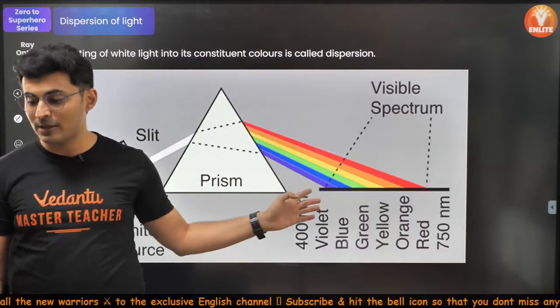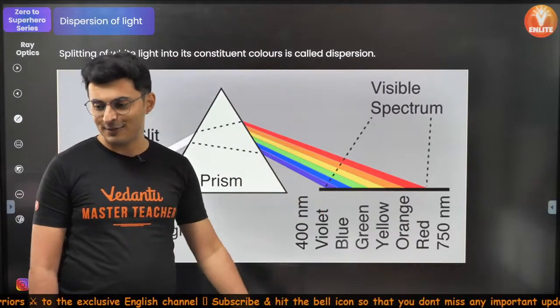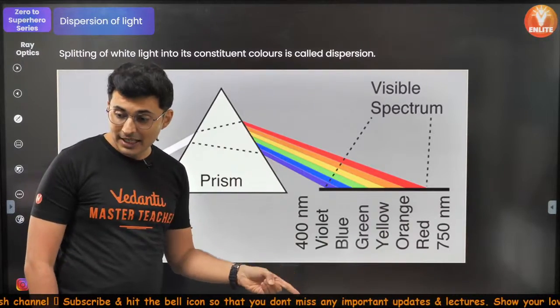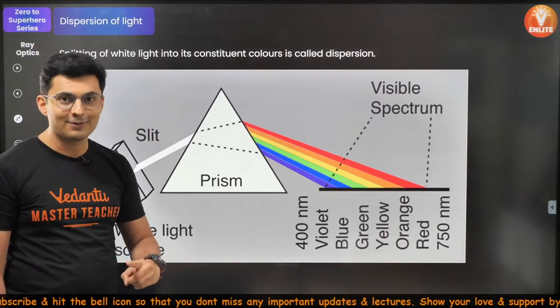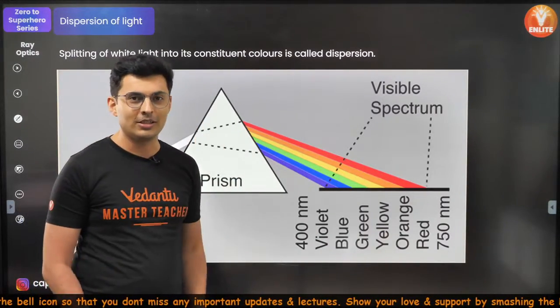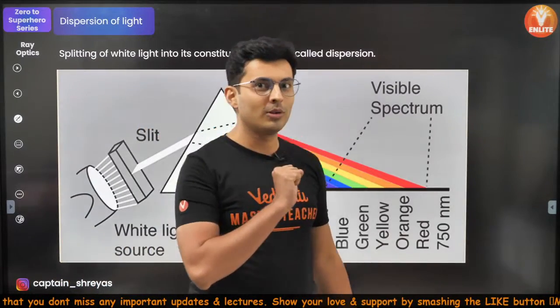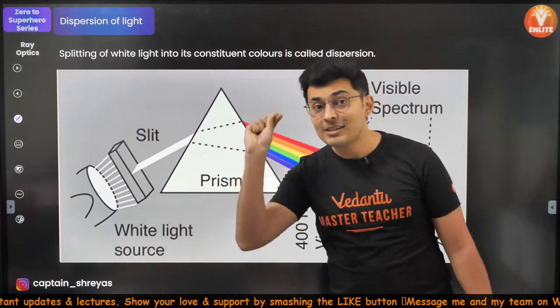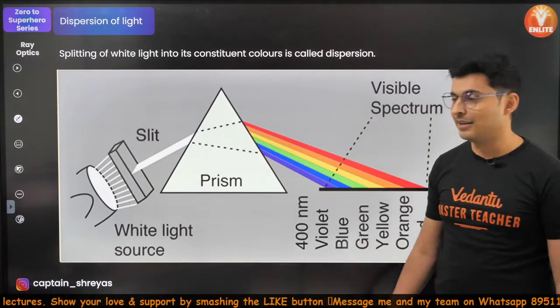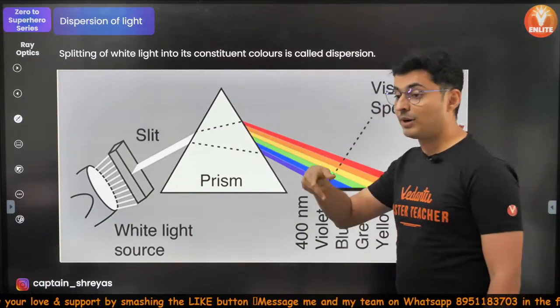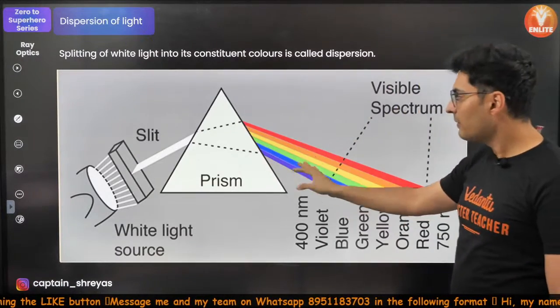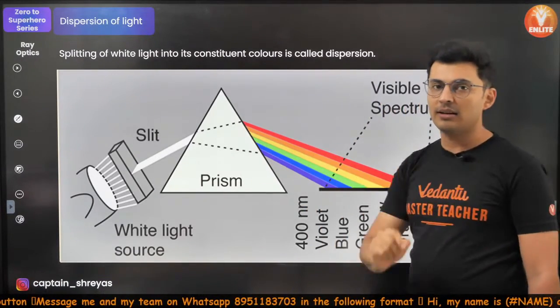Yes, like I said, the refractive index is different for different wavelengths. The wavelength is different, hence the refractive index is different. Understand the chronology, okay? Wavelength is different, that's why refractive index is different. That is why deviation is different. Every ray deviates differently. Logic should be clear. Violet has the highest refractive index of all the visible colors.